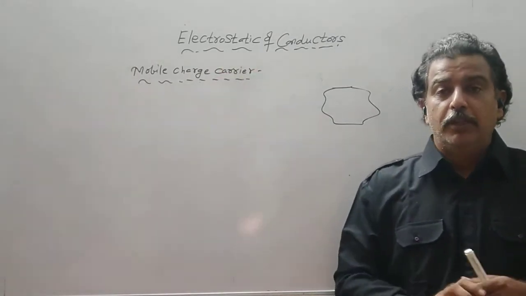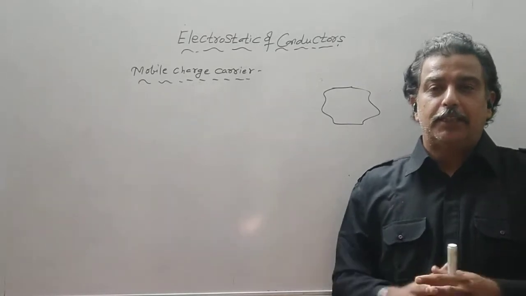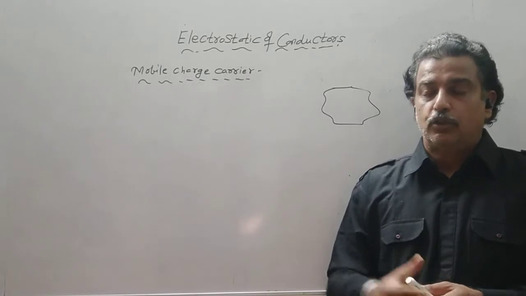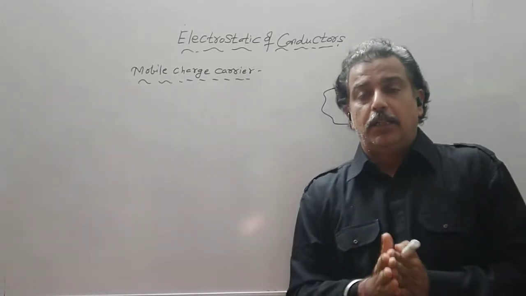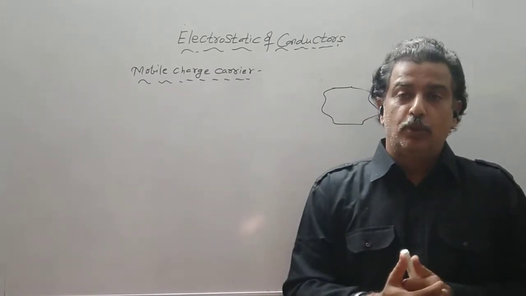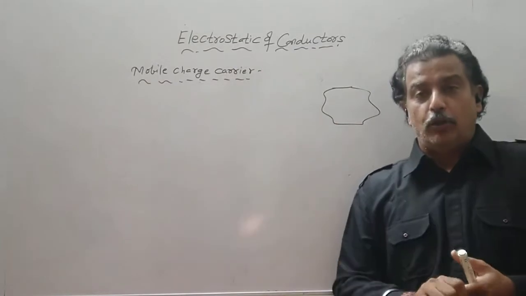A conductor consists of mobile charge carriers, and we know that conductors are materials which are good conductors of heat and electricity. We divide materials into three types: conductors, semiconductors and insulators, depending on the mobile charge carriers.